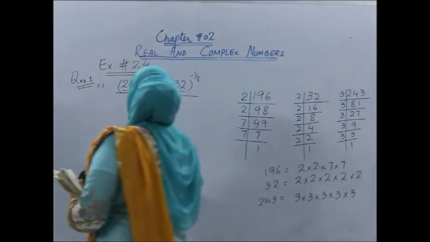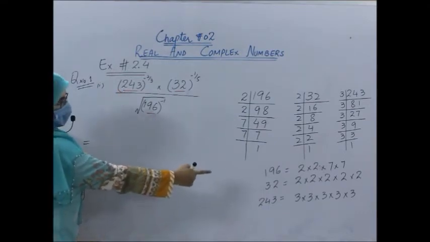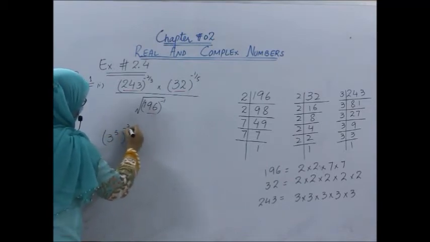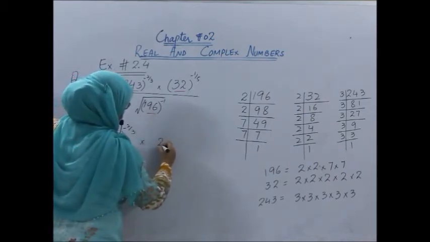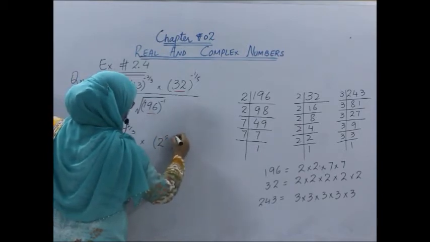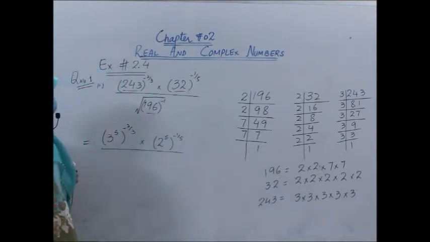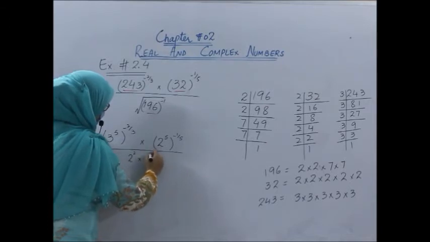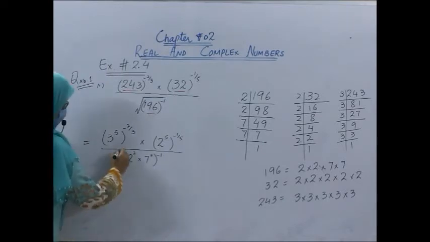So let us write these numbers over here. 243 could be written as what? 3 power 5, and whole power was what? Minus 2 by 3. Now what about 32? 32 could be written as 2 power 5, and whole power was what? Minus 1 by 5. And what about the denominator? 196 could be written as 2 power 2 into 7 power 2 and whole power is minus 1 under a square root.